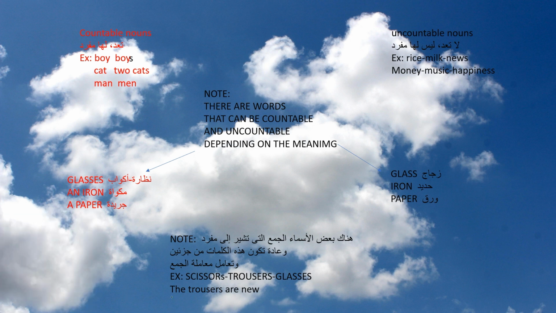Scissors, trousers, glasses. These words are singular, but we deal with it as being plural. Why? Scissors هو المقص. مقص ليه جزئين. trousers بنطلون ليه رجلين اتنين. glasses ليه eye glasses ليها عينين اتنين.